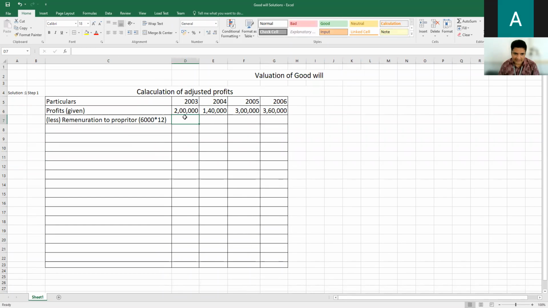Keep it in mind: 72,000 is the amount for all the years, here also 72 and here also 72. After that, you will get the total.